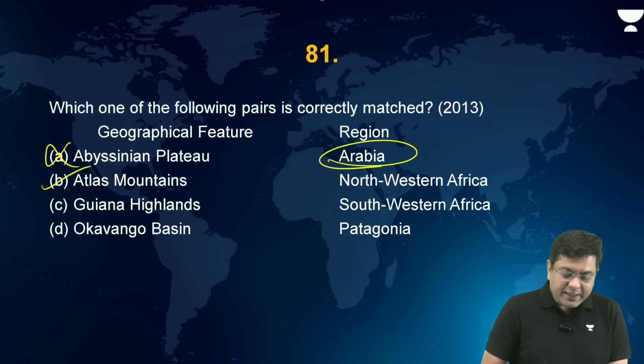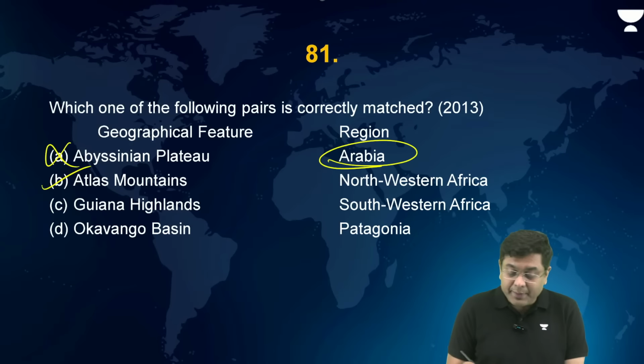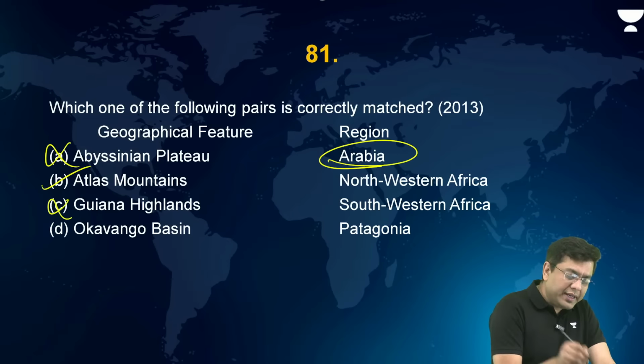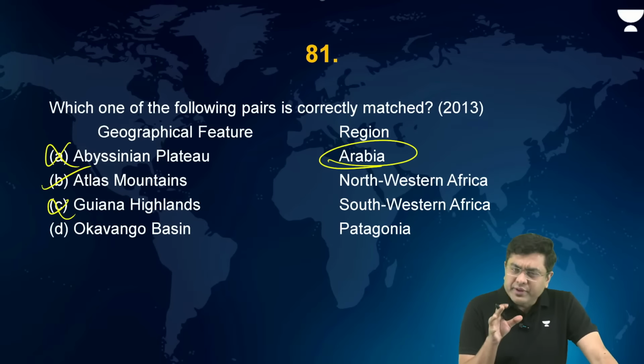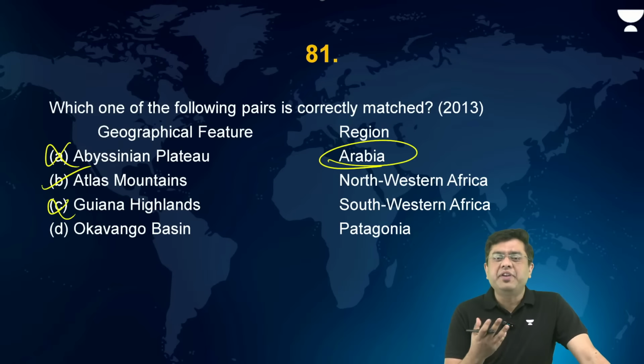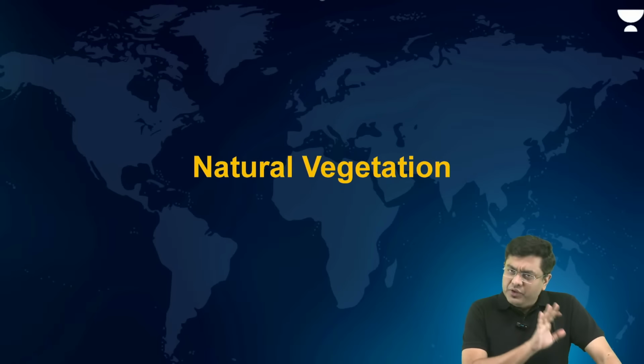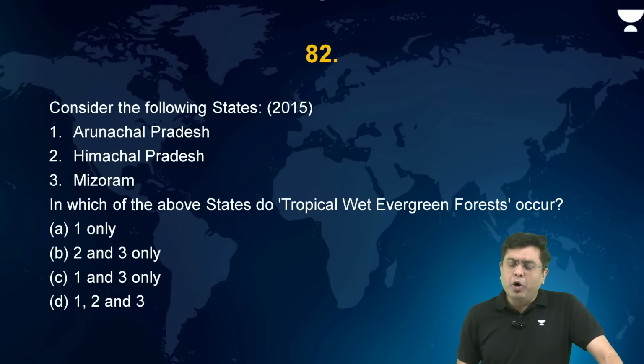So this is correct. Guyana Highlands. Where are the Guyana Highlands present? To the north of the river Orinoco, in the area of northern South America. So this is again incorrect. Okavango is the inland delta found in the region of Africa, not in Patagonia. Patagonia is present in the region of Argentina, the southern part of South America. So this is again incorrect. Now, these were the major mapping questions. Around 7 to 10 questions are left.